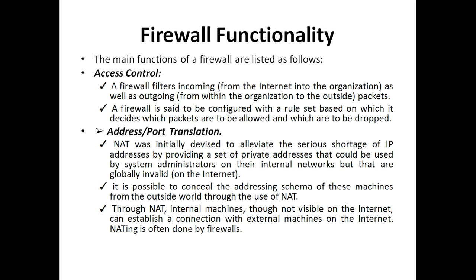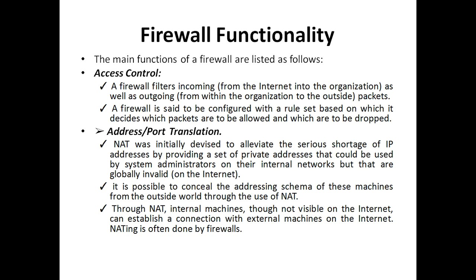Firewall functionality. The main functions of a firewall are listed as follows. So first one is access control. A firewall filters incoming packets, that is from the internet into the organization, as well as outgoing packets from within the organization to the outside. So the main task of the firewall is to filter the incoming and outgoing packets. A firewall is configured with a rule set based on which it decides which packets are allowed and which are to be dropped.